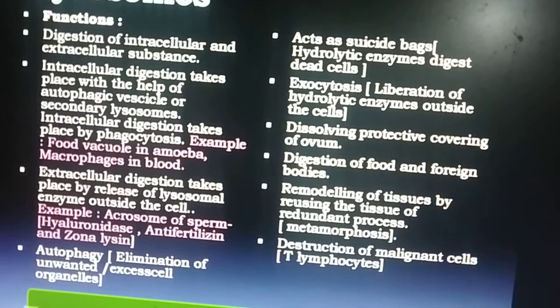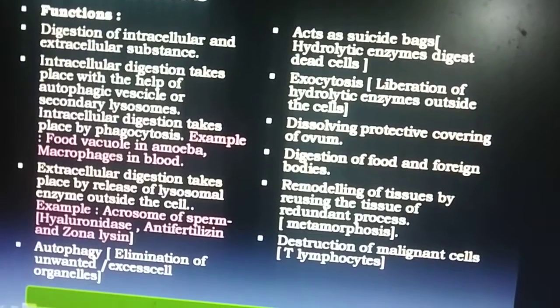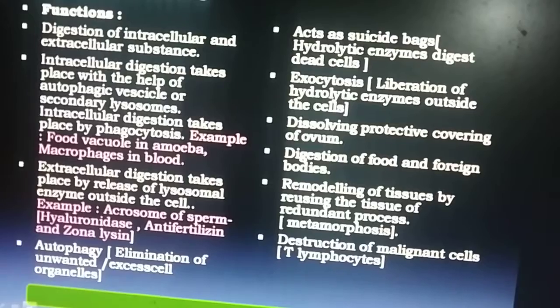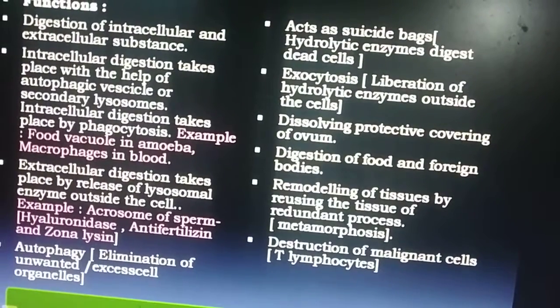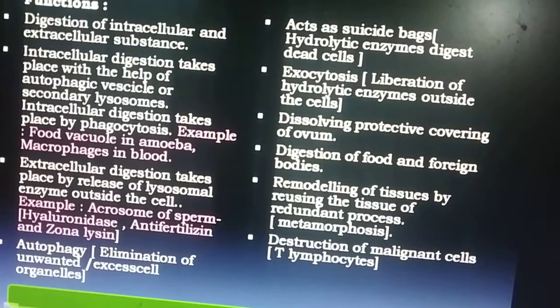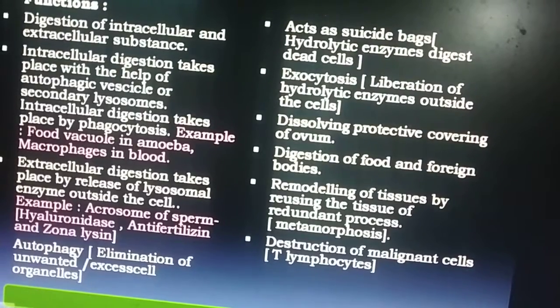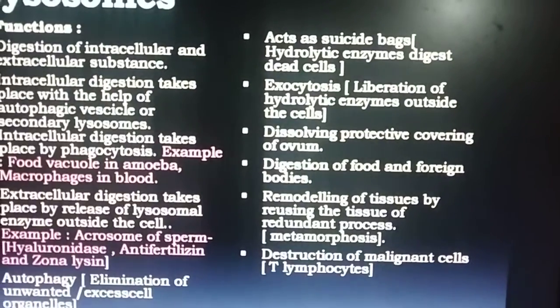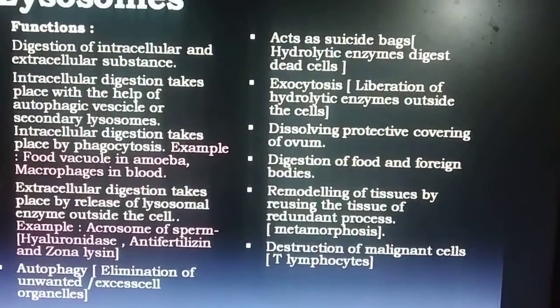Extracellular digestion is present in the acrosome of the sperm. The sperm head contains a modified structure called the acrosome. It contains three enzymes, that is hyaluronidase, anti-fertilizin and zonalysin. These three enzymes present on the acrosome of the sperm help in the entry of the sperm inside the female gamete.